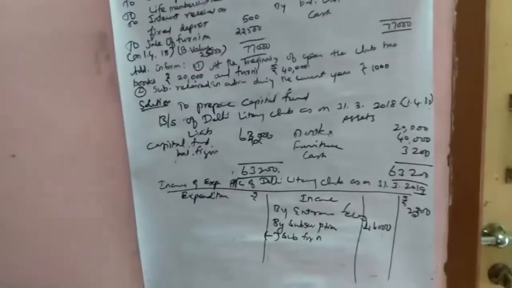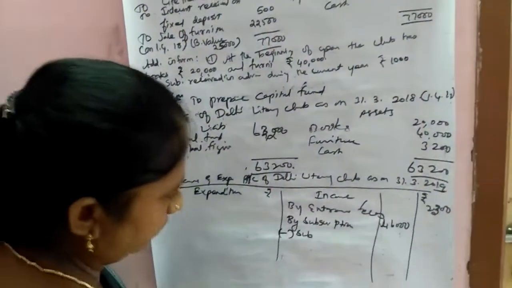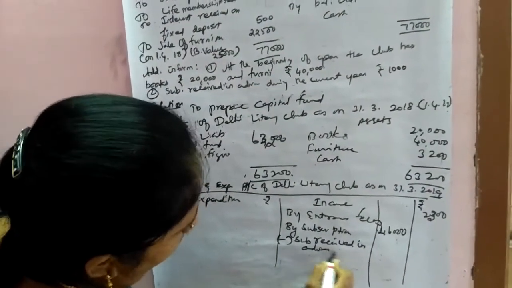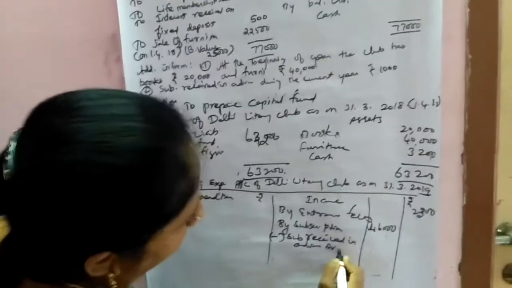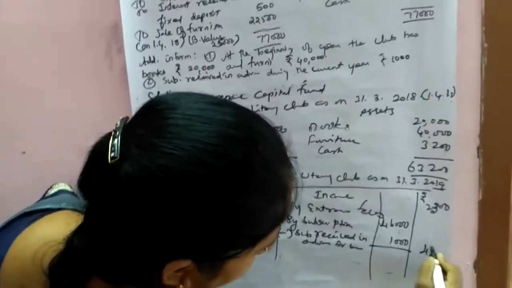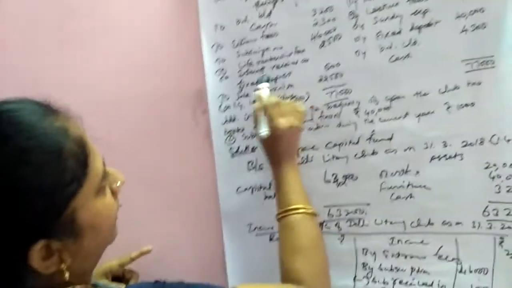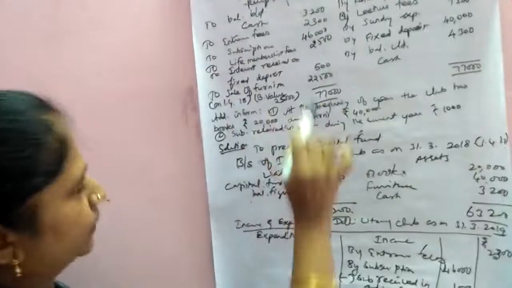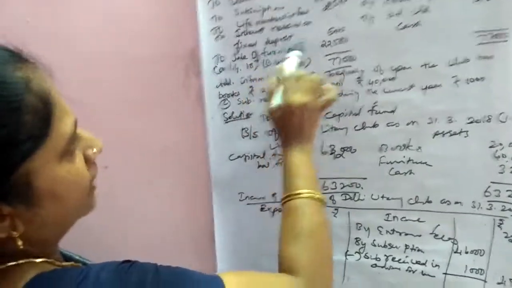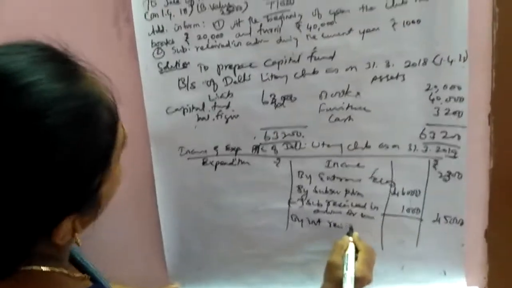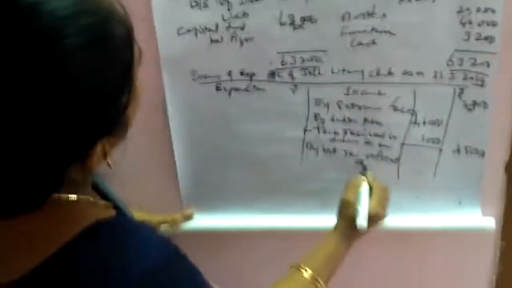That is the subscription received in advance for next year, that is in the current year itself, 1,000. So 45,000. Then life membership fee should be taken to the liability side. Interest received on fixed deposit, that is also income, by interest received on fixed deposit 500.